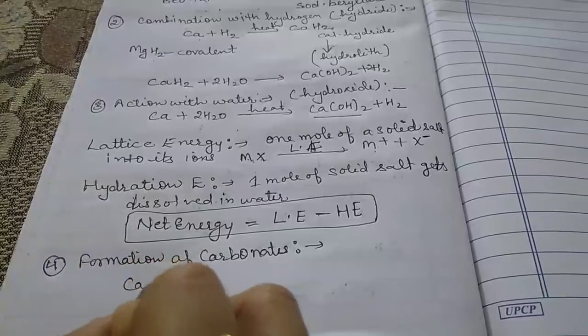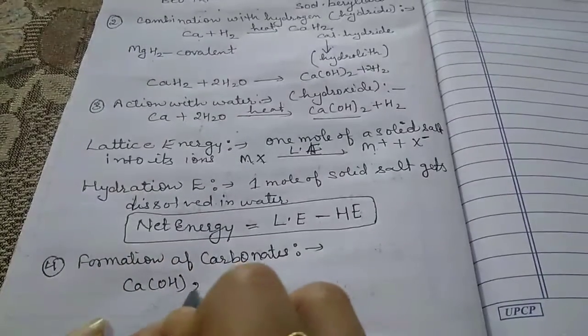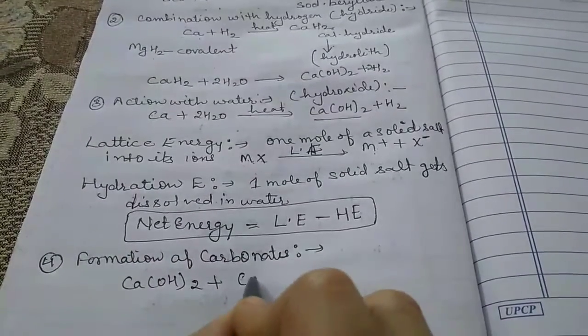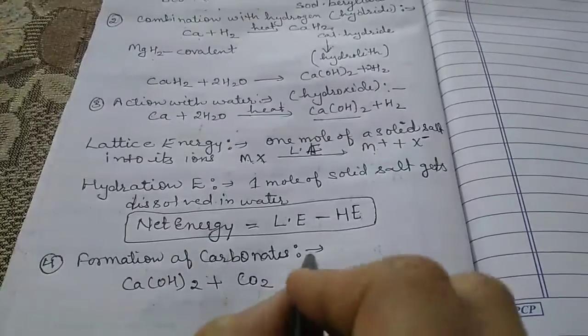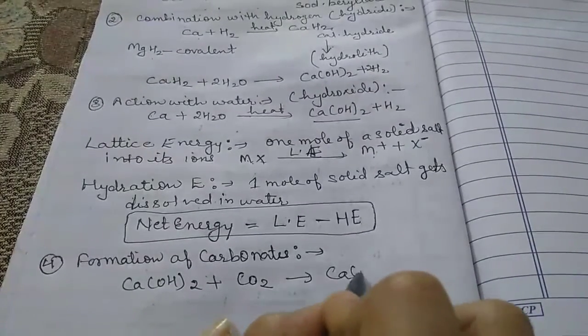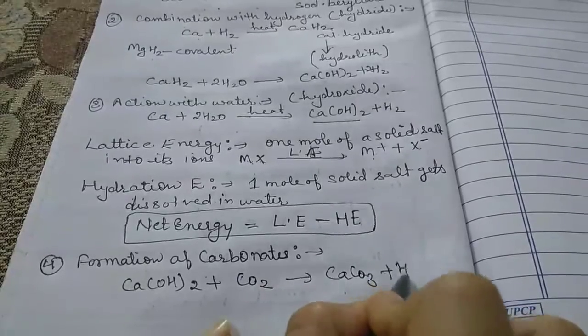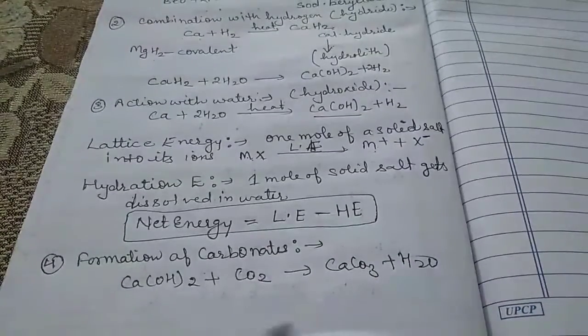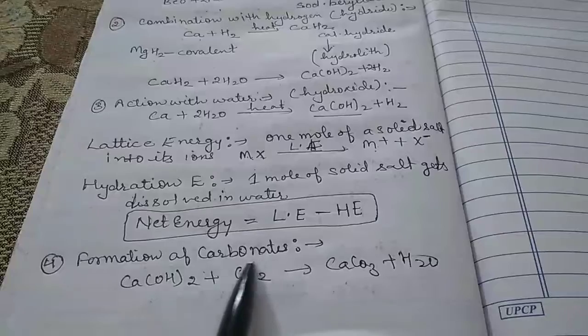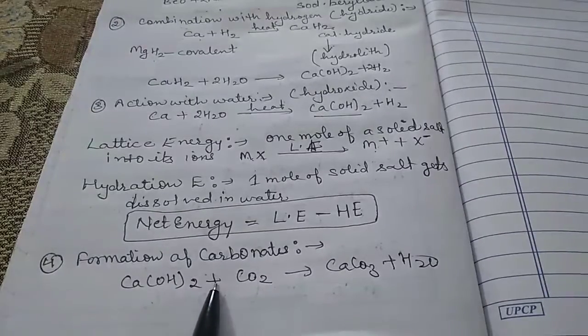For example, when we pass carbon dioxide gas in calcium hydroxide, we get the carbonate, that is CaCO3 plus H2O.